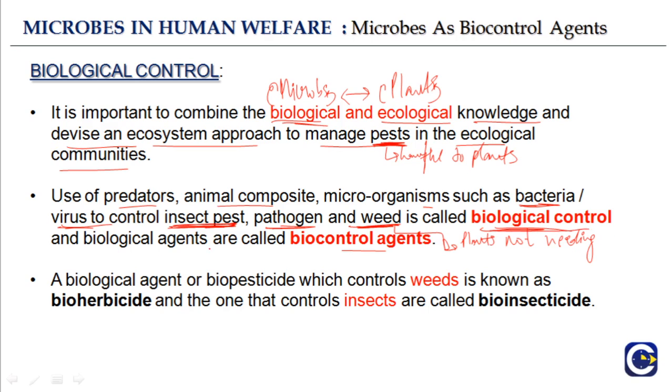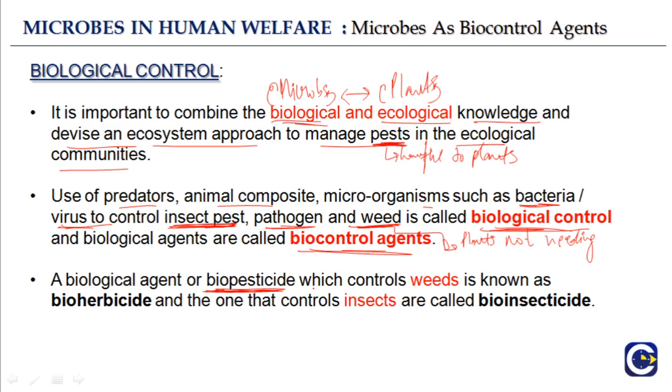And the biological agents are called biocontrol agents, a biological agent or a biopesticide. I told you that you must have heard about pesticides. Pesticides kill pests, but they are chemicals, whereas here it is a biopesticide.